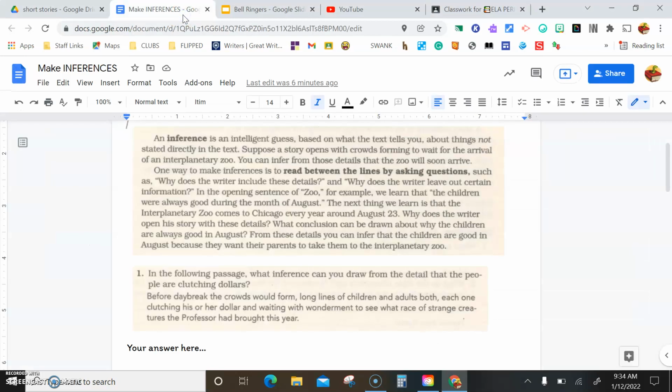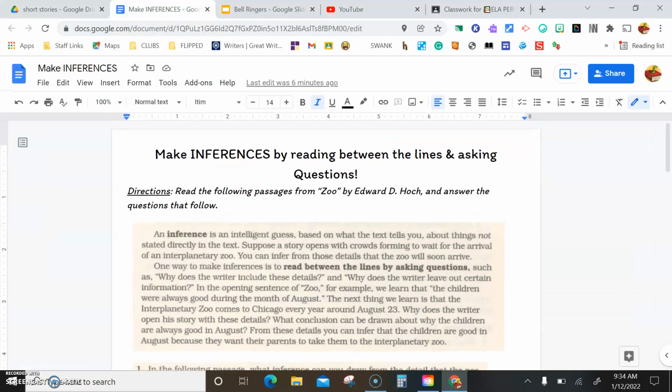Hi, this is the assignment that goes along with Zoo. So I'm going to read you the directions here and you are going to follow along on your copy on Google Classroom.